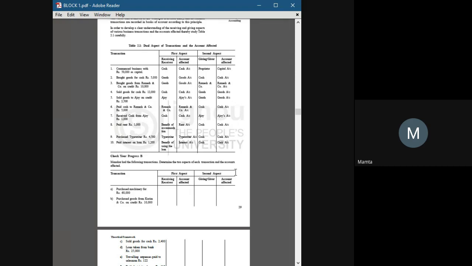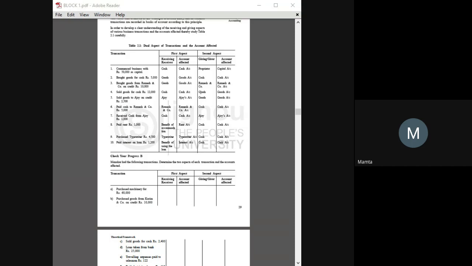Now, you remember this? Yes, you remember. So this part is related to those journals. Now let me present the second block of the book.